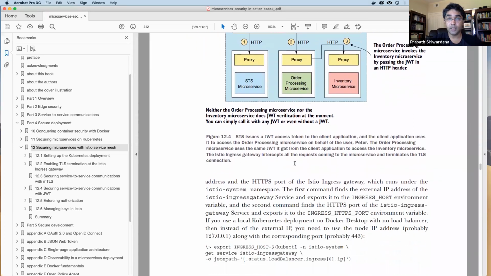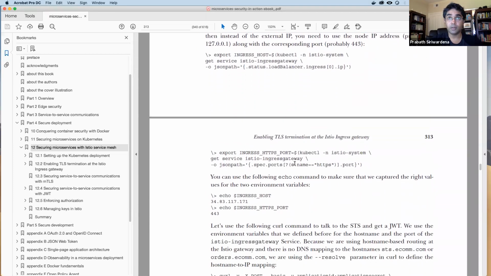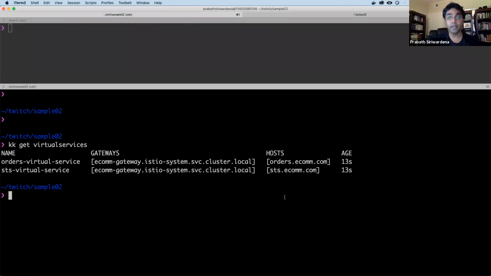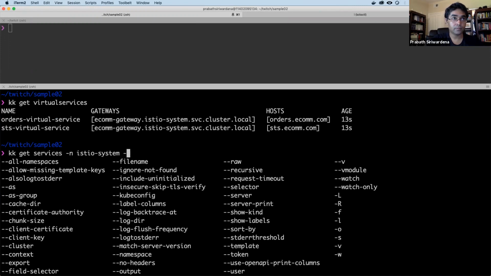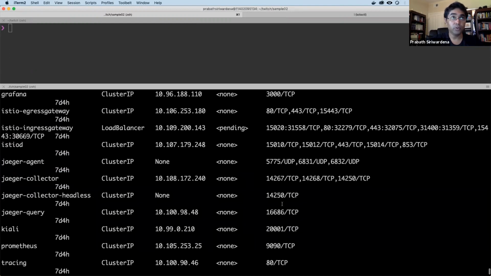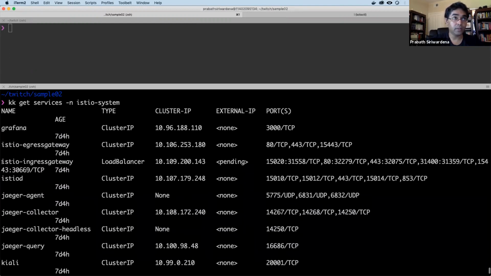Now let's try out the sample. Okay. So first I need to find out the node port of the Istio Ingress Gateway. To do that, let's discover services in the Istio system namespace. So now you will see the Istio Ingress Gateway, right?